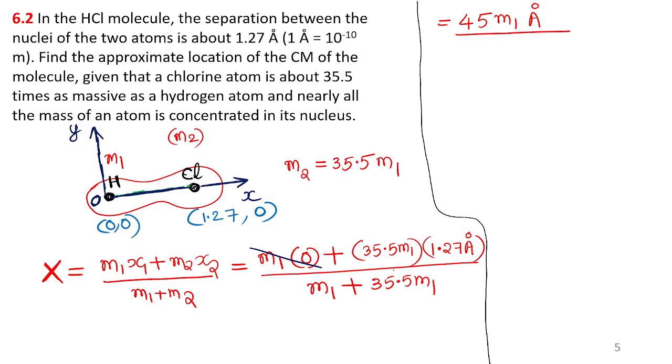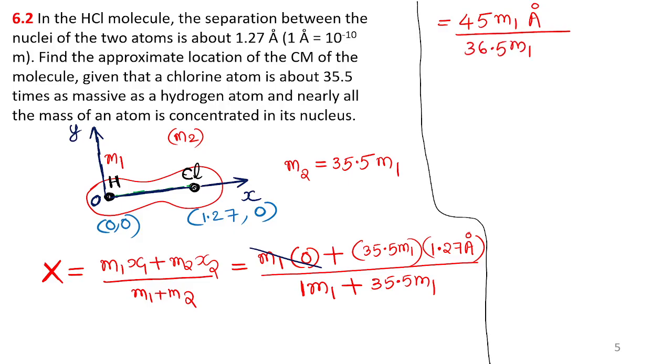In the denominator, m1 plus 35.5 m1, it is 36.5 m1. It's very simple, right? 1 m1 plus 35.5 m1 will be 36.5 m1.